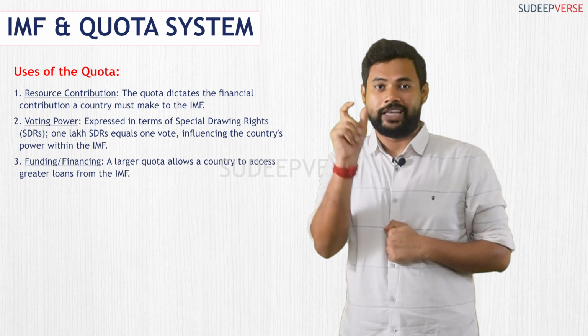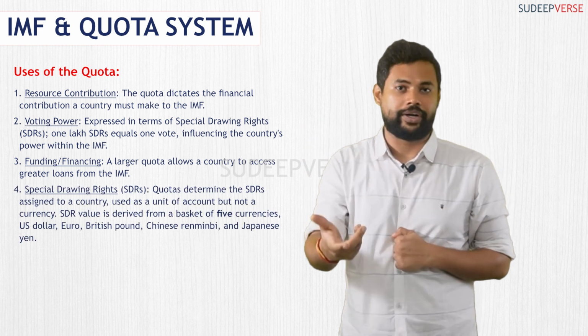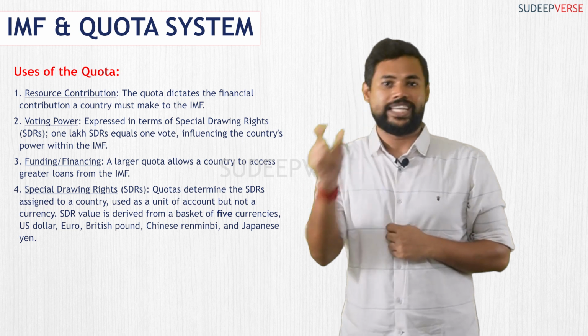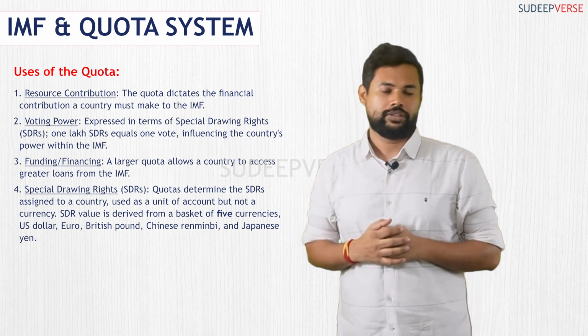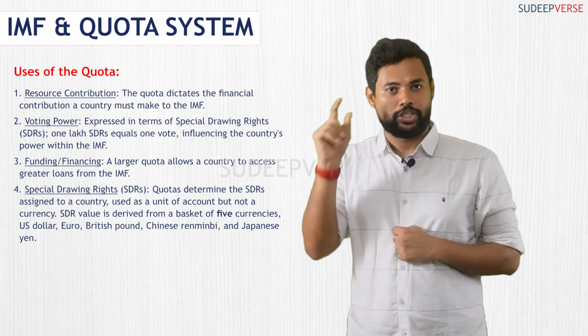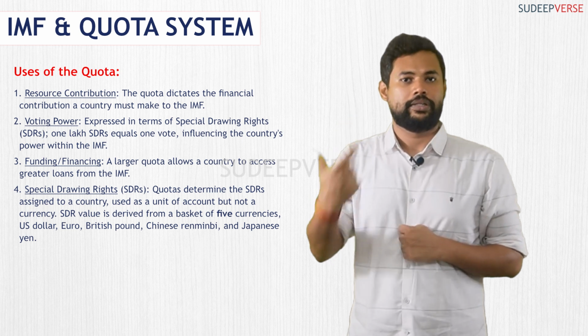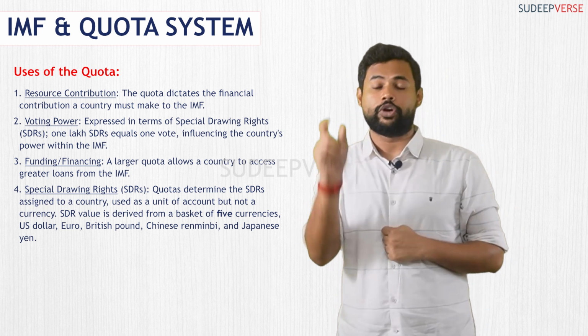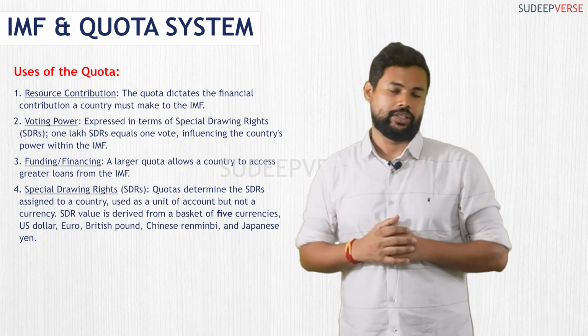And the last is the SDR. The SDR that is assigned to a country is also based on the quota that is assigned. SDR stands for special drawing rights. This special drawing right is also assigned on the basis of the quota that is given to a country. Now, special drawing right is a unit of account and it is not a currency.